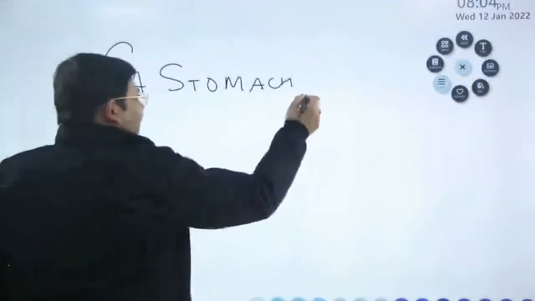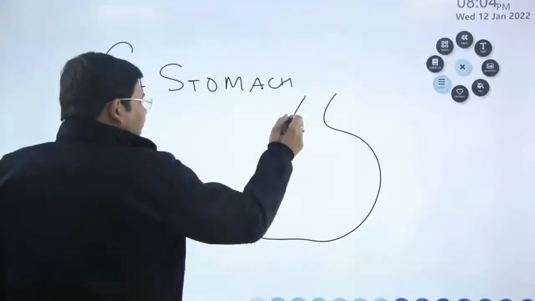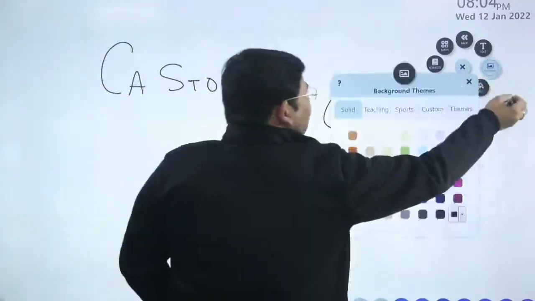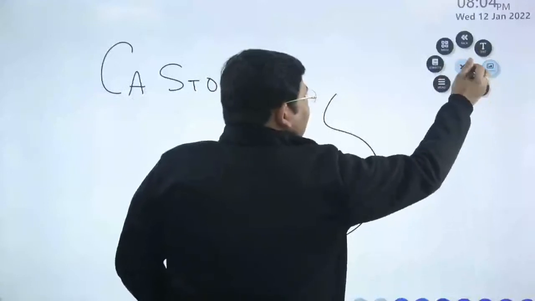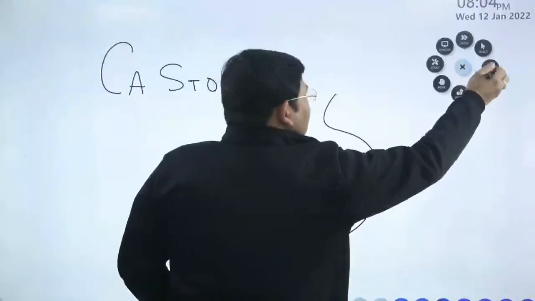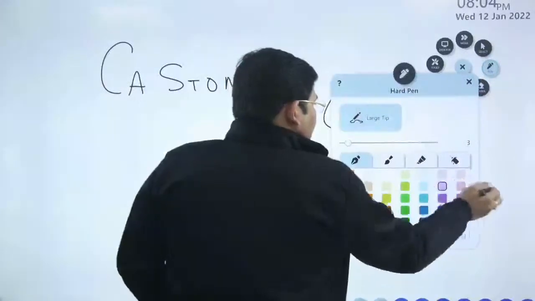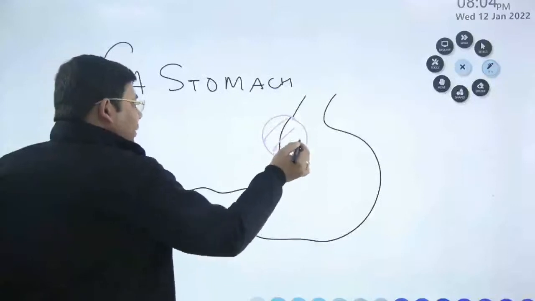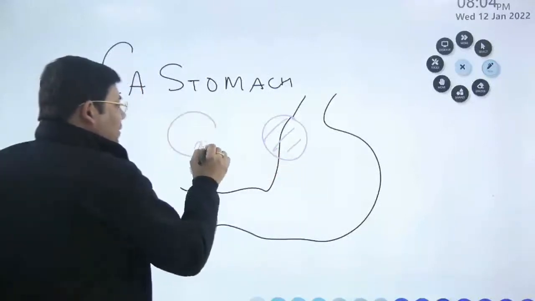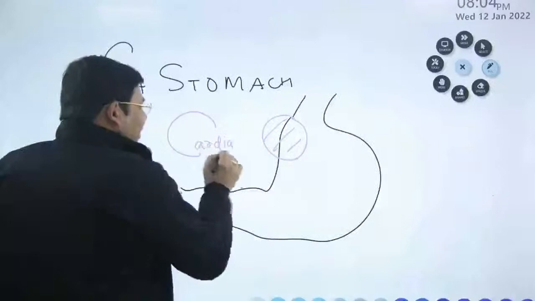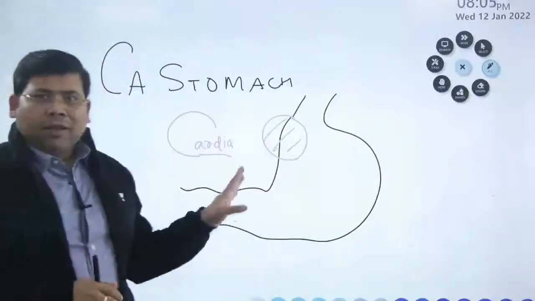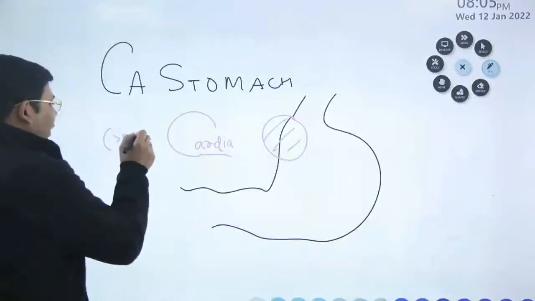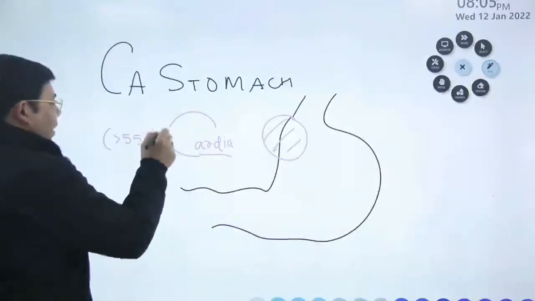Now, the cancer of the stomach can happen at many places, and the most common site that we have is the cardia. This area is the proximal stomach and this is the cardia. You should know that the majority of the cancers today are cardia type cancers. Approximately more than 55% of the cancers are the cardia type.